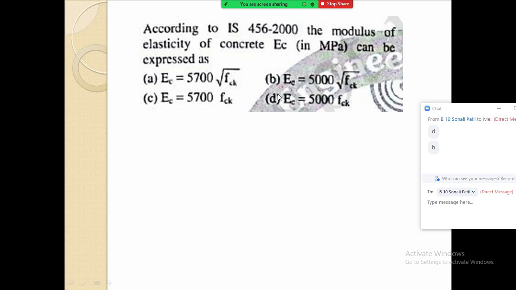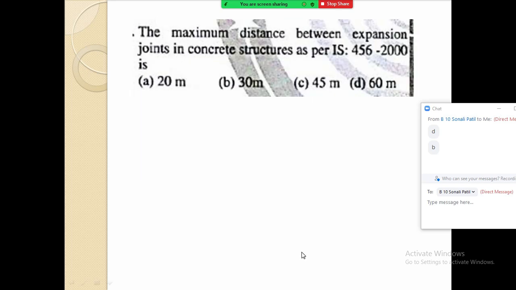This explanation I am telling you so that it will be easier to remember the answer. So answer is B. Don't get confused between 5700 and 5000. As per IS 456 2000, this is the answer. Before this 2000 revision, the answer was 5700. So the next question.